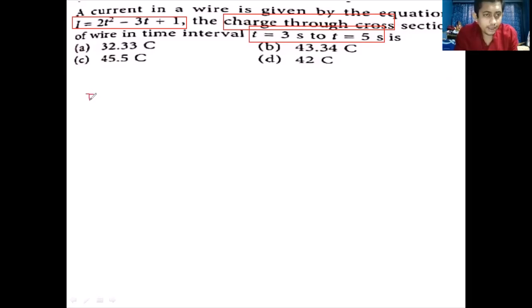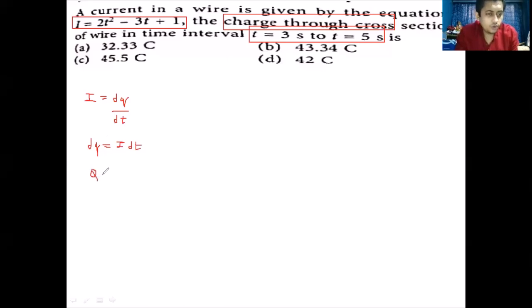We know that current I is equal to dq by dt. From this, students, we can say that dq, that is the charge, will be equal to I into dt. But dear students, as I told you, in order to find the entire charge, we will integrate both sides.